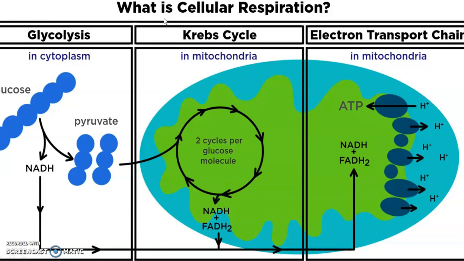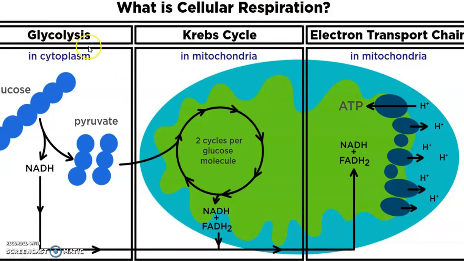So now we will see about aerobic respiration. This occurs in the presence of oxygen. It is also called cellular respiration. Since it occurs inside the cell, it is called cellular respiration, and there are three steps, namely glycolysis, Krebs cycle, and electron transport chain.